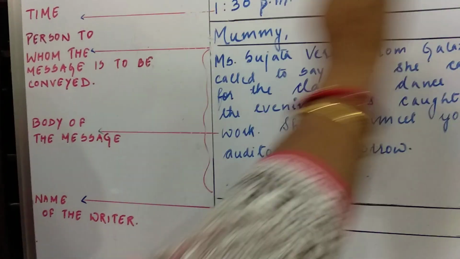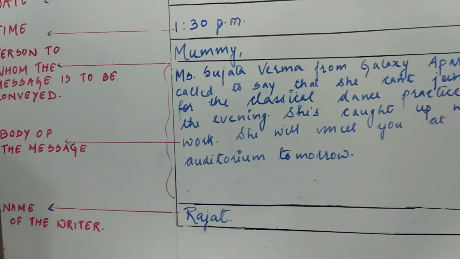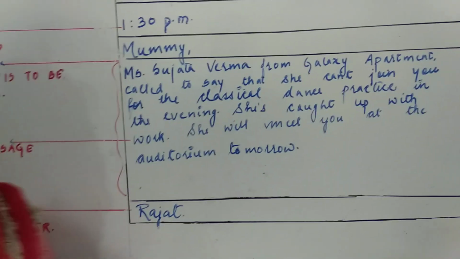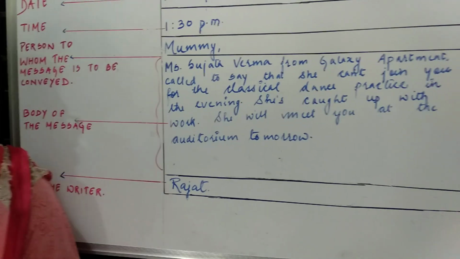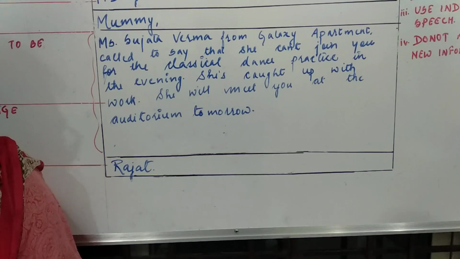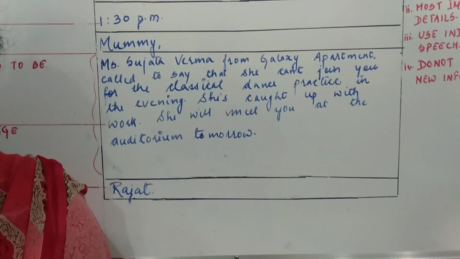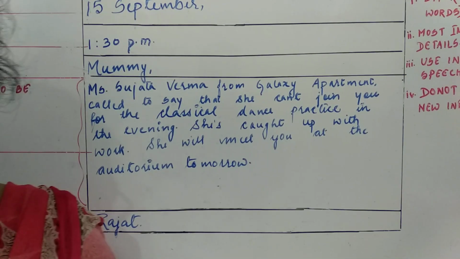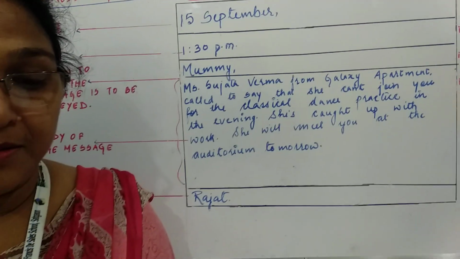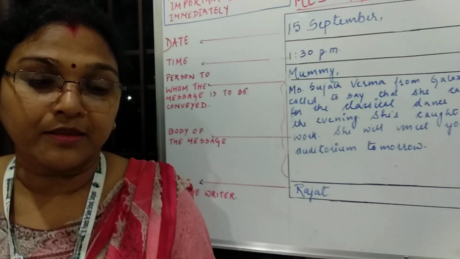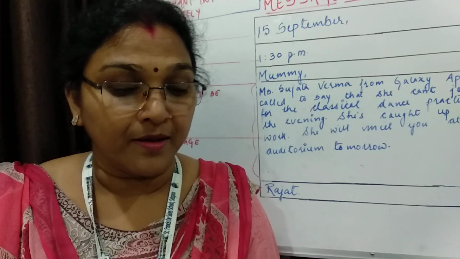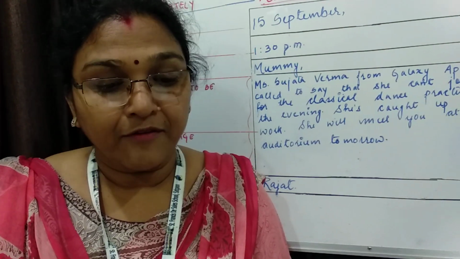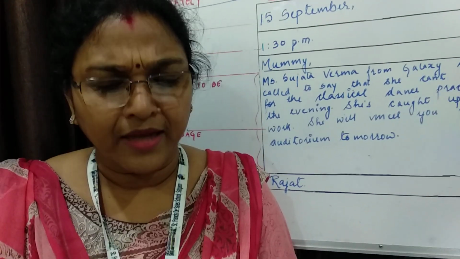Now let us read page number 25. There is a message writing exercise in which the conversation was telephonic. Rajat said, hello. The woman said, hi, may I speak to Miss Bhatia? I am her friend Sujata Verma from Galaxy Apartment. Then Rajat said, oh, she left for the market a few minutes ago. Anything urgent?